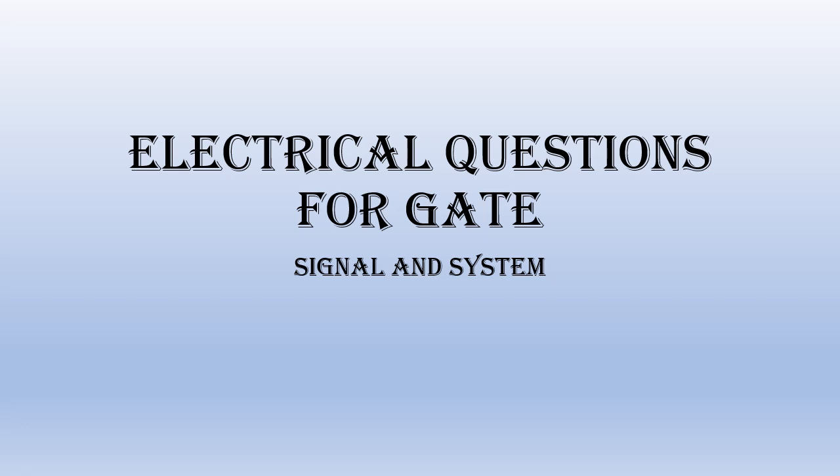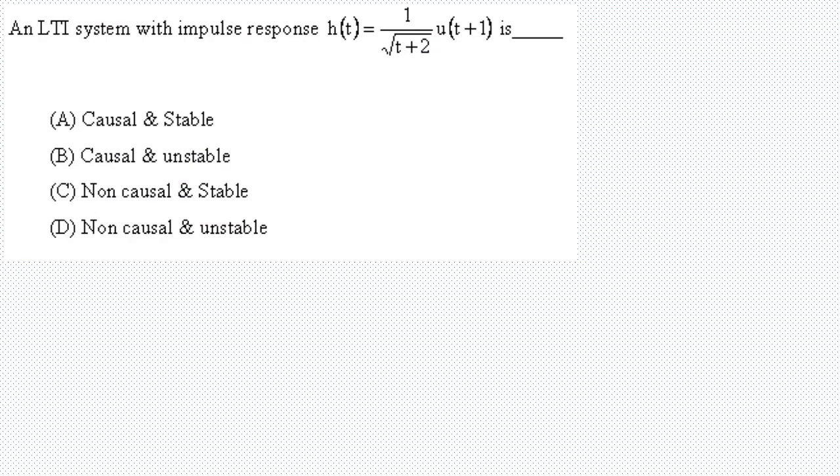Hello friends, welcome back. Again we will be solving a question related to signal system, and this one is related to stability. Here he is asking whether the given system is causal and stable or non-causal and unstable. To check for causality we need to see whether the response is non-zero for t less than 0.